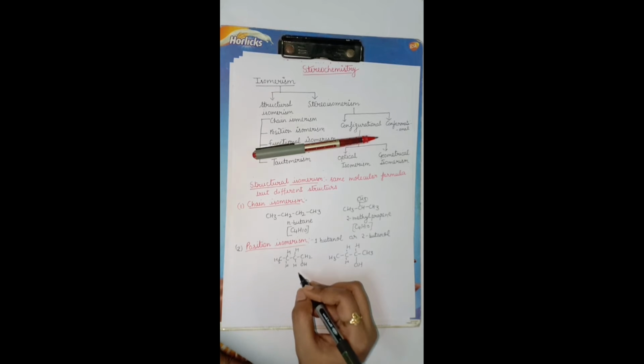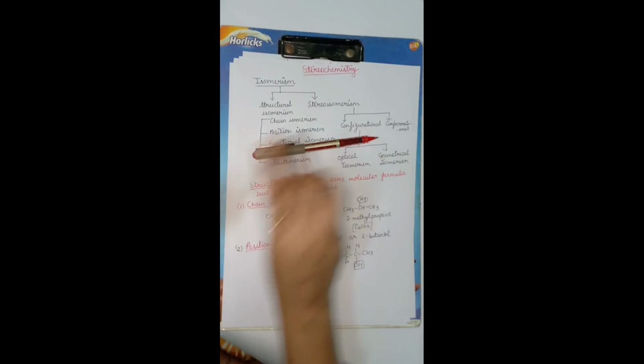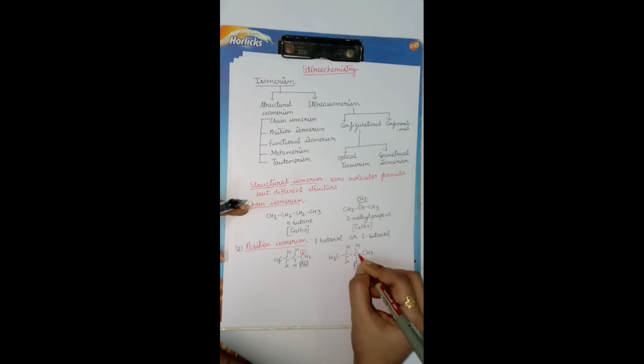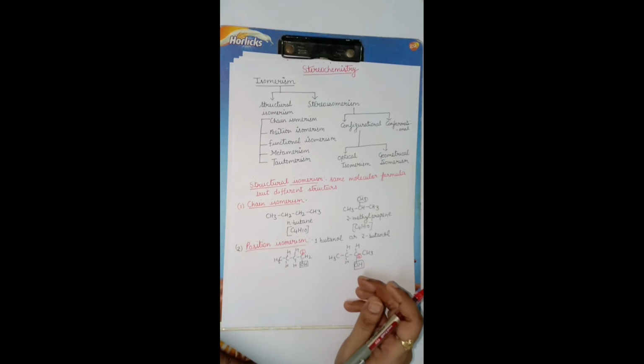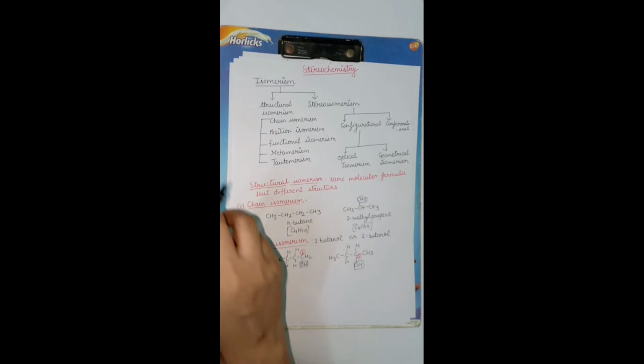What is position isomerism? Having the same molecular formula but differing only in the position of the functional group. Here it is position 1, here it is position 2. So due to the different position of the functional group, it is known as position isomerism. Is it clear? This is chain isomerism and position isomerism.